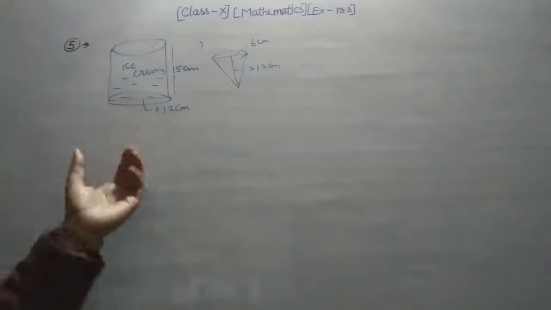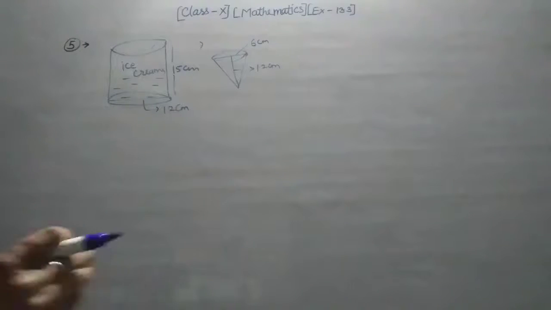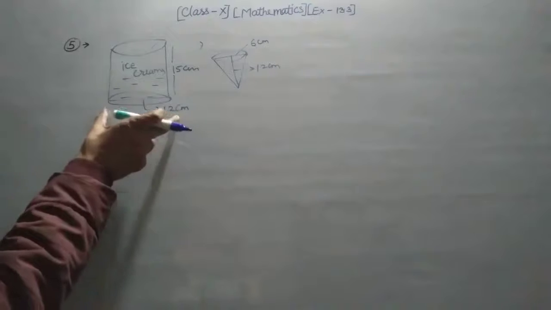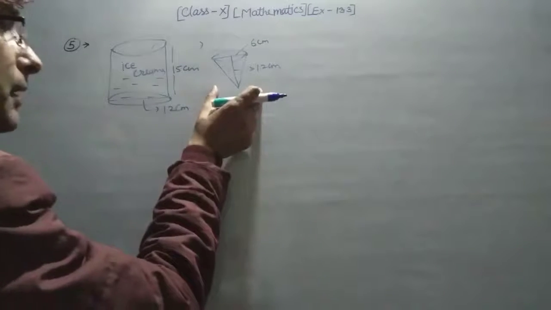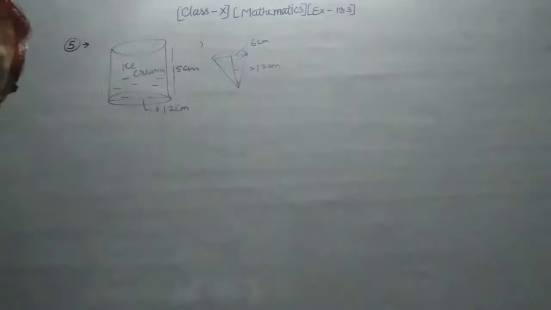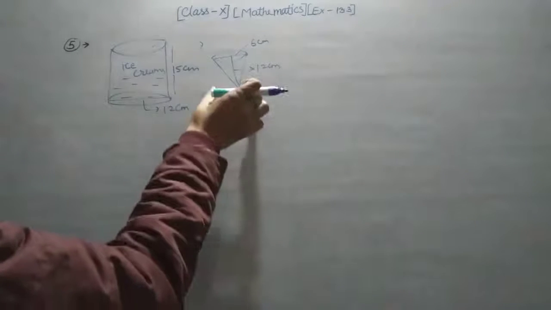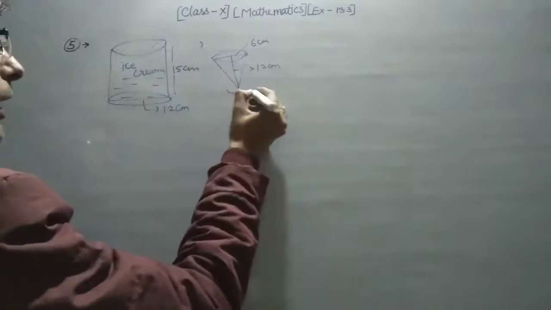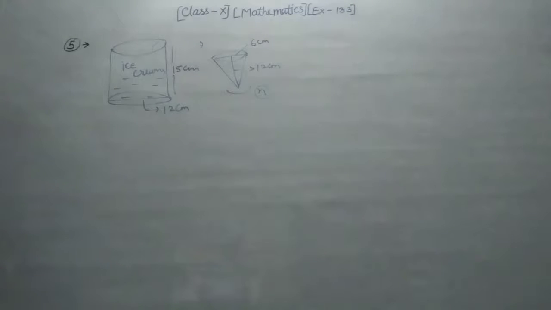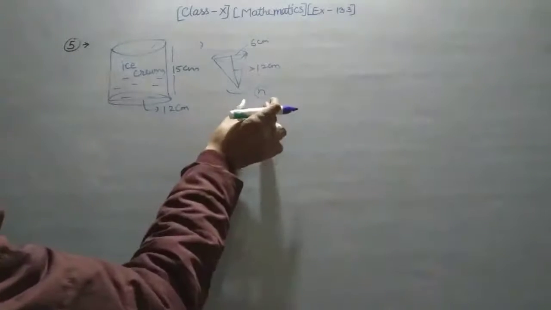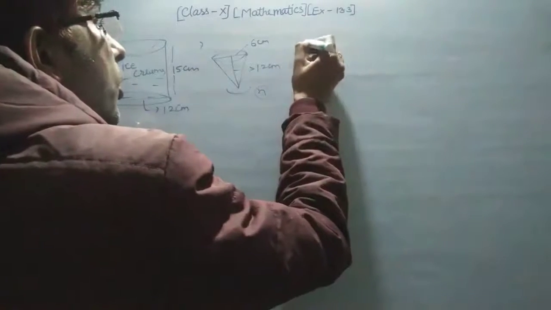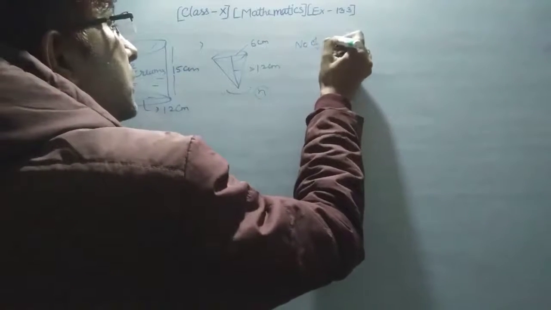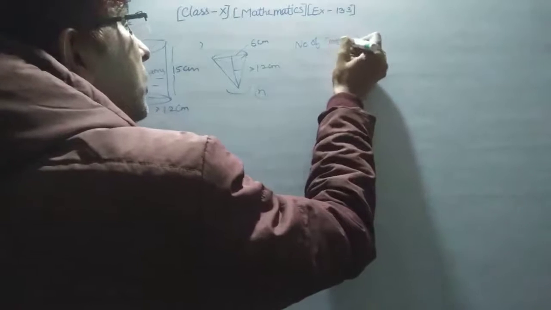इस ice cream से आप कितने cone fill कर सकते हैं? You have to give that answer. So that means the volume of this cylinder is equal to the volume of the cones. Suppose the number of cones is n here. So we write here the number of cones is equal to n.